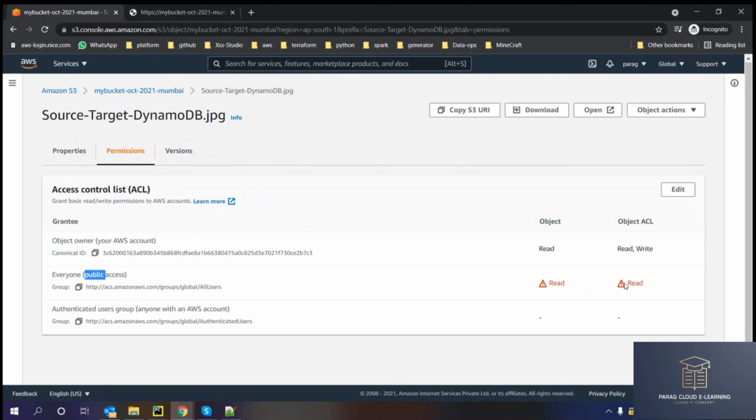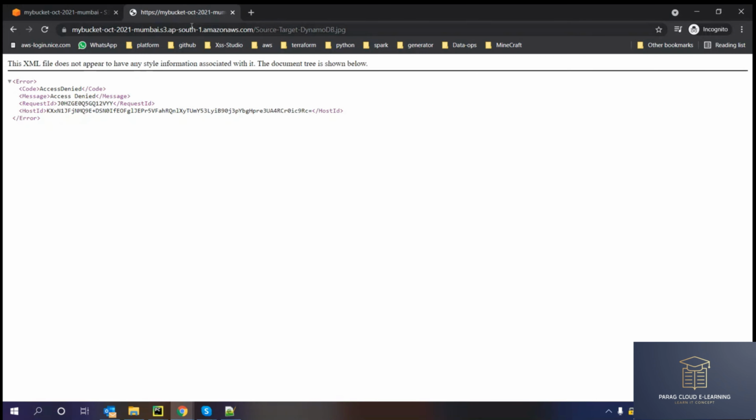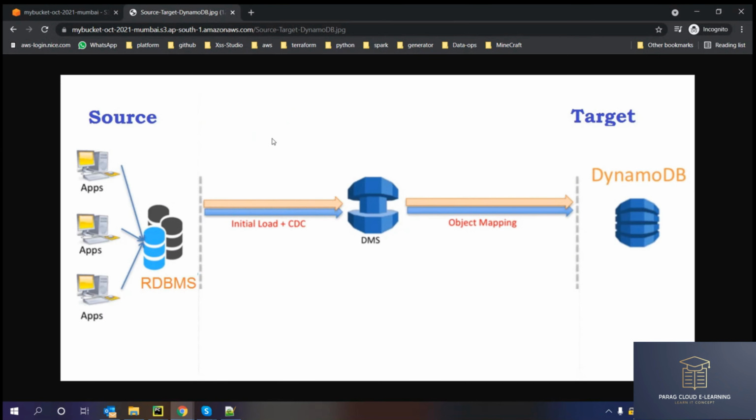That's why they always give a warning that this object is public, because by default Amazon says that all files, documents and objects should be private to make it more secure. Now I will refresh that object URL. I can see the file.